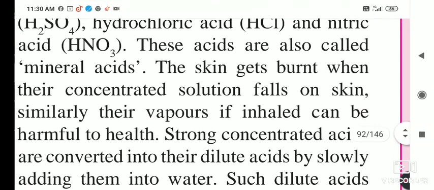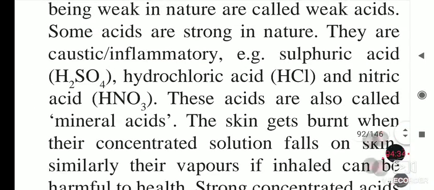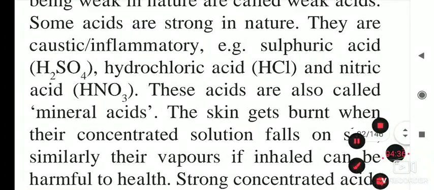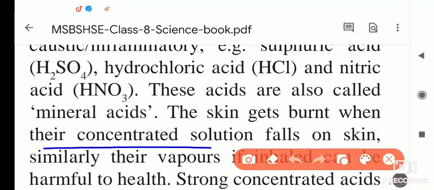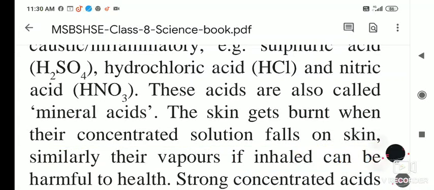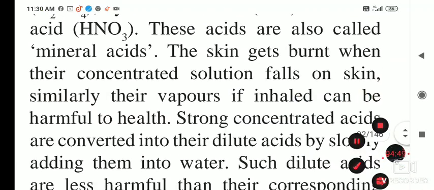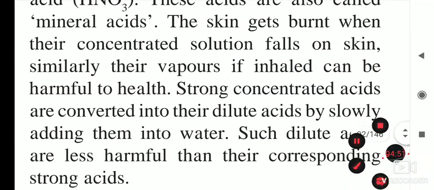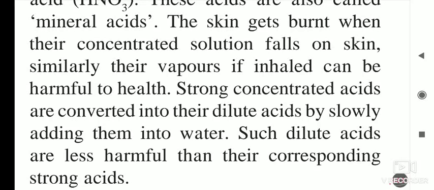If by mistake these acids fall on our body, the skin burns. If such a concentrated solution falls on our skin, our skin burns, or any paper or organic material burns when it falls on that substance.